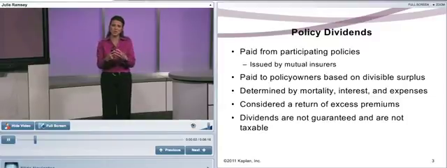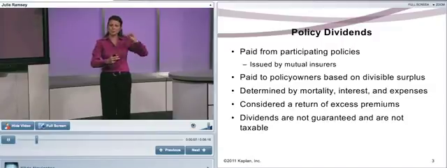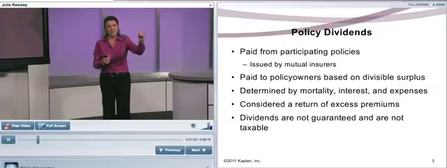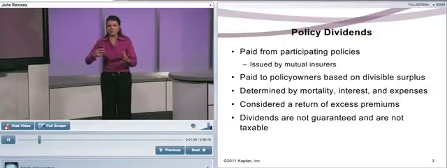You see, the insurance company takes in X amount of premium, and then they pay out expenses, claims, etc., and then they invest their money. And then however they invest, they see what overall effect that has. And they'll say, gosh, do we have an excess? And if we have an excess, that goes to the policyholders in a mutual insurance company. They're determined, obviously, by mortality, interest, and expenses.